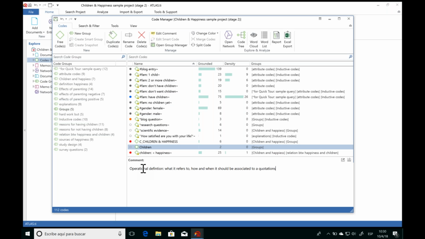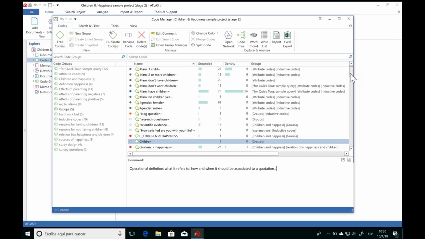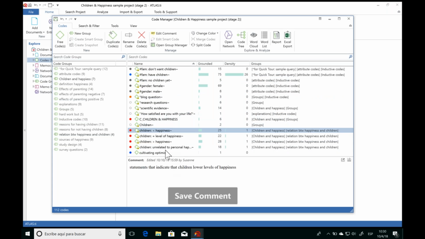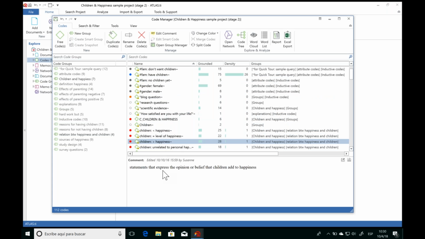So writing out the definitions of each code is important for the transparency of your research, so that it's clear how you conceptually and operationally understand all your different concepts. And the comment space is a great place to include that information.